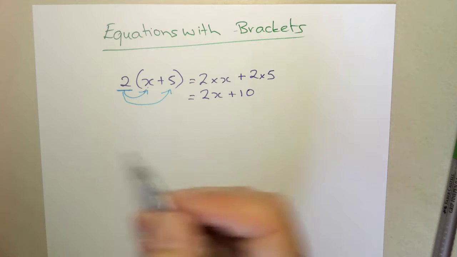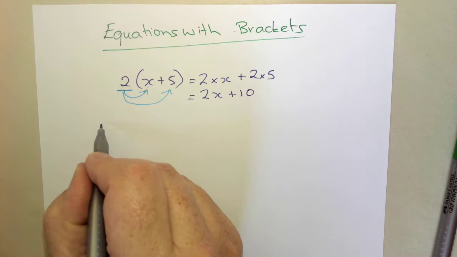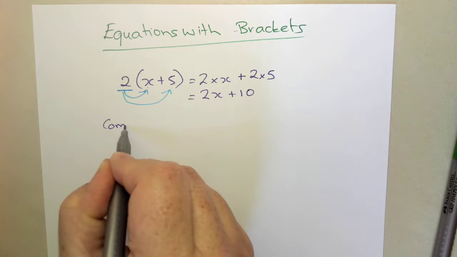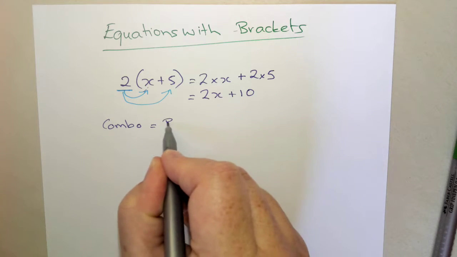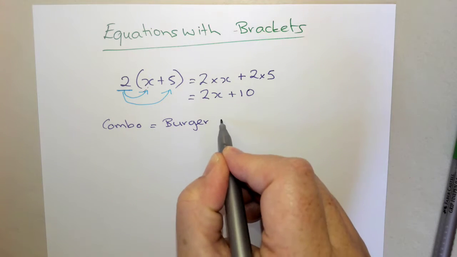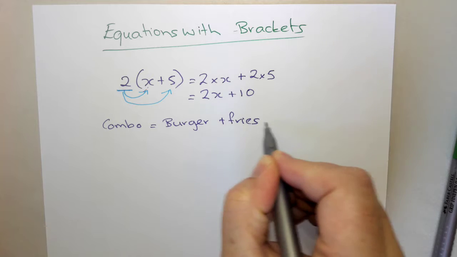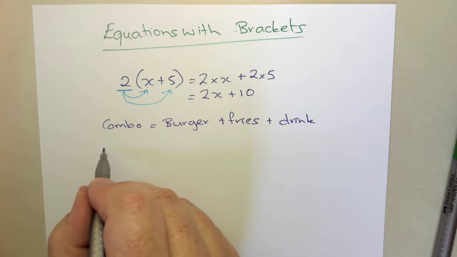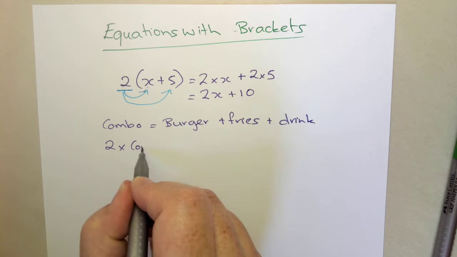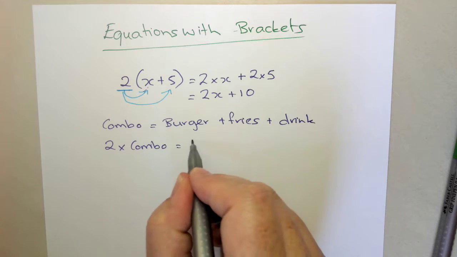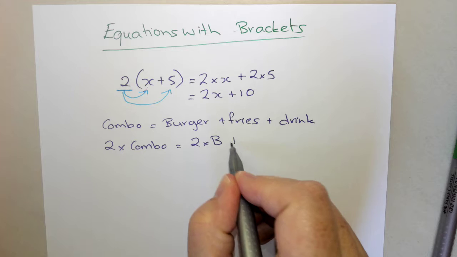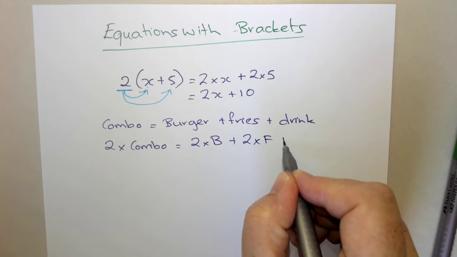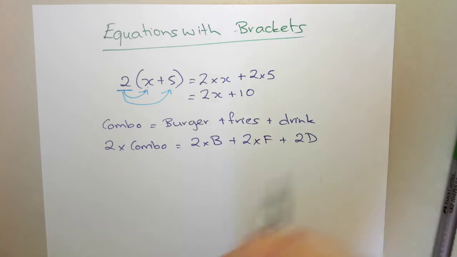Essentially, it's like saying if I go down to McDonald's and I ask for a combo, in that combo I'm going to get a burger, and I'm going to get fries, and I'm going to get a drink. So if I was going to get 2 combos, that means I'm going to get 2 burgers, plus I'm going to get 2 fries, plus I'm going to get 2 drinks.